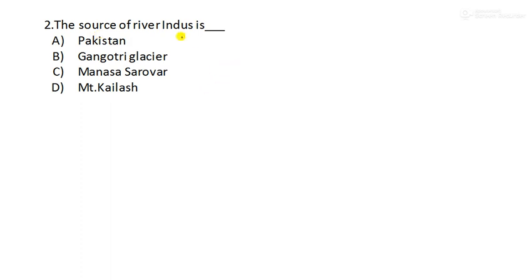So here I have taken river Indus. What is the source of river Indus? Source means the birthplace of this river, where it rises. So the answer is Mount Kailash for Indus. Gangotri Glacier is for river Ganga, and Manasarovar is for Brahmaputra. So you have to remember these.